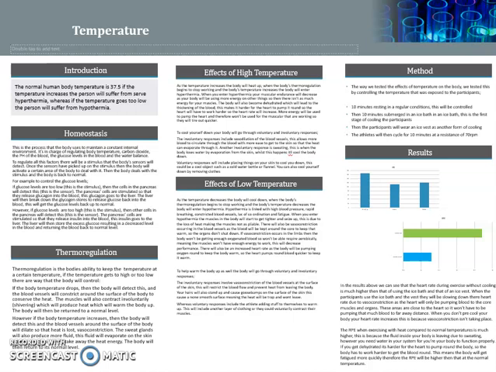However, if the body temperature increases, then the body will detect this, and the blood vessels around the surface of the body will dilate, so that heat is lost. So this is known as vasodilation. The sweat glands will also produce more fluid, so this fluid will evaporate on the skin, which causes heat loss, as it will take away the heat energy from the body. The body will then return back to normal level.